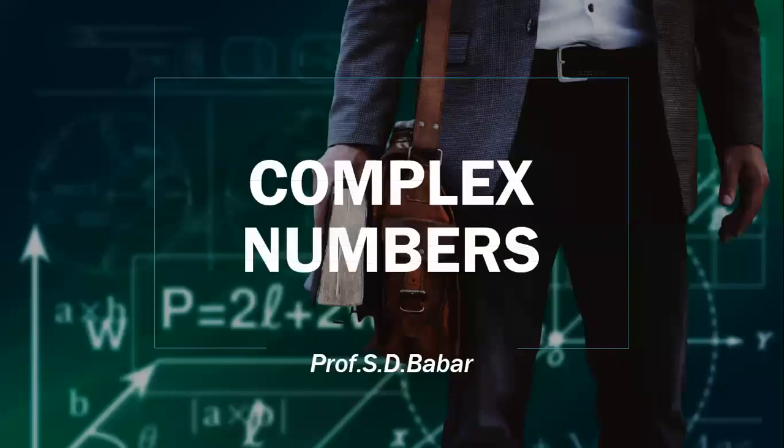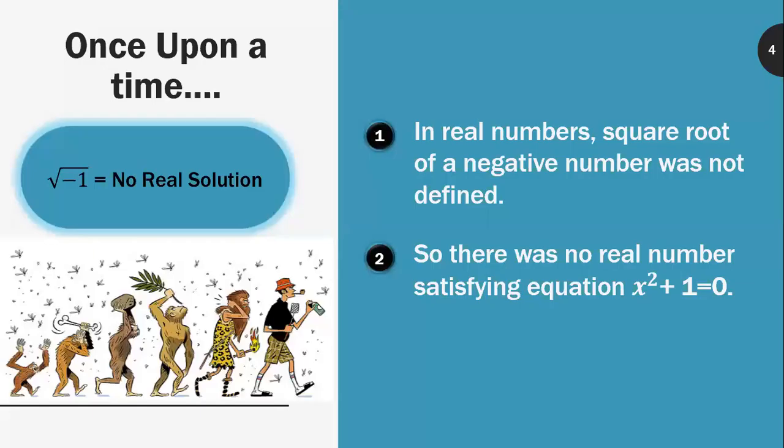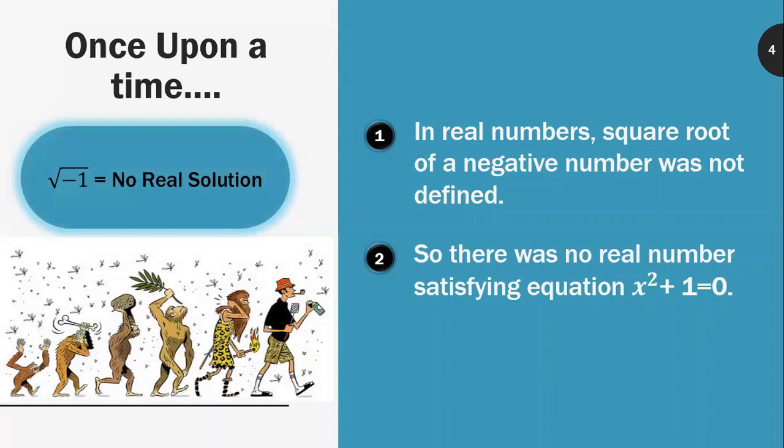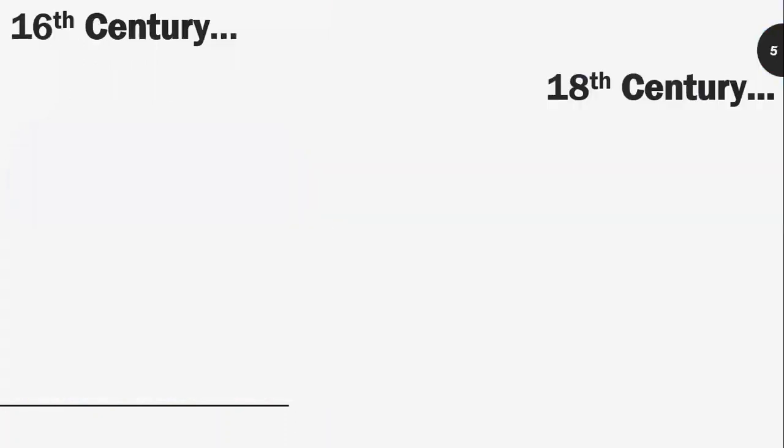Today we will discuss complex numbers. Once upon a time, in real numbers, the square root of a negative number was not defined. So there was no real number satisfying the equation x square plus 1 is equal to 0. That is, there was no real solution for root of minus 1.